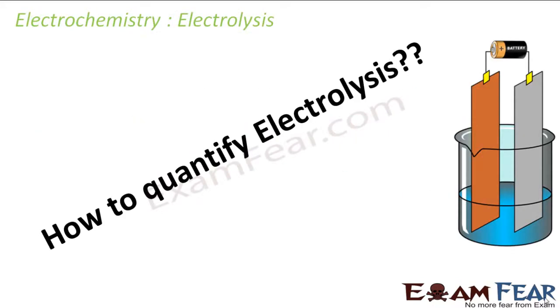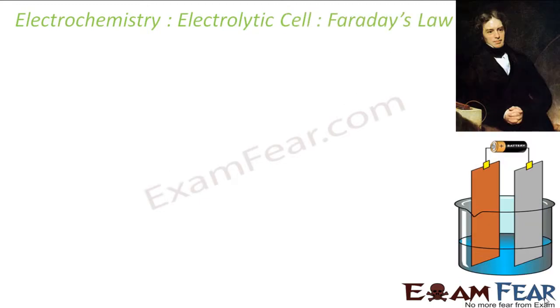Now we have seen electrolysis, right? We have seen it works like magic. It helps to electroplate a substance, it helps to purify copper, it also helps to create replicas of old monuments. Now the question is, how do you quantify it? Till now we have not quantified electrolysis. We know electrolysis happens, the transfer of electrons happens and Cu becomes Cu2+ and it moves from anode to cathode. Those things we have seen, but we have not seen how to quantify it. So to quantify,